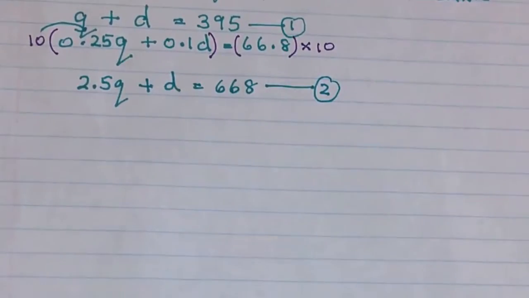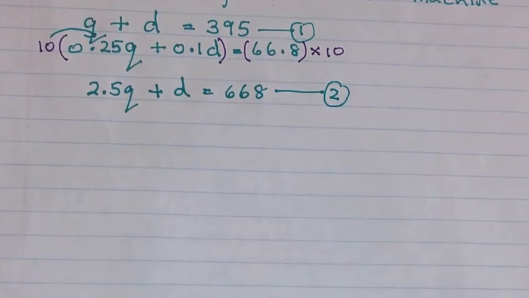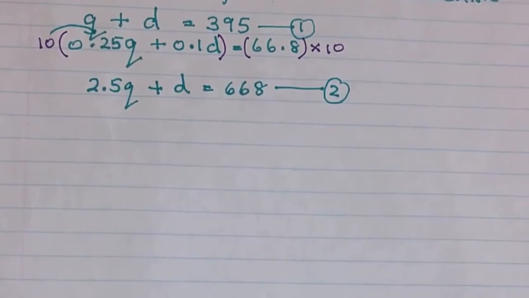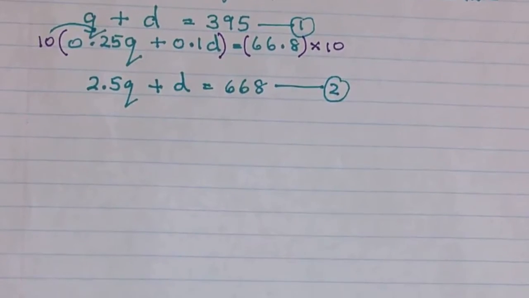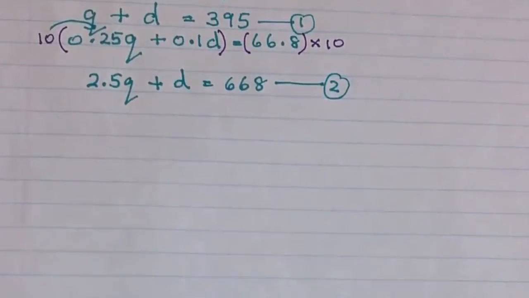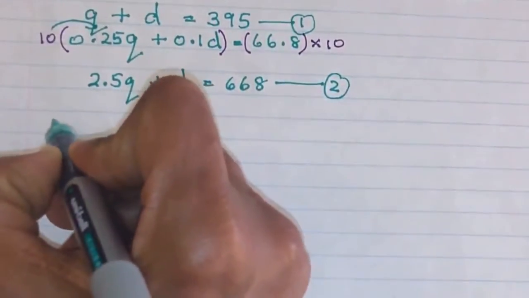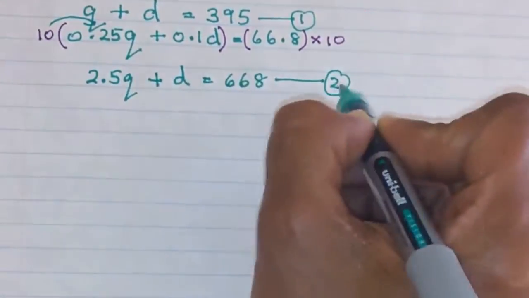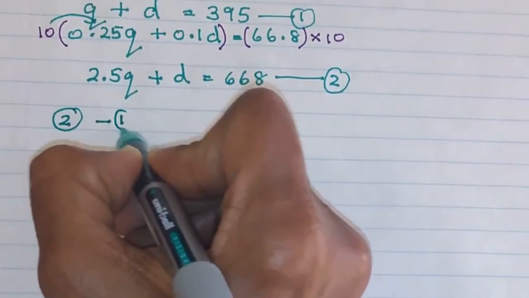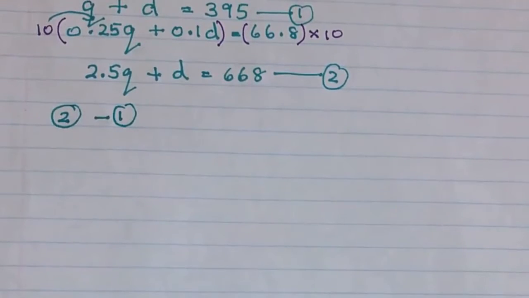Now if you look at equations 1 and 2, they both have D's. So I have to subtract to eliminate D so that the equation would be just in Q. What I'm going to do is take the bigger number, equation 2, and subtract equation 1 so that I will have positive answers.